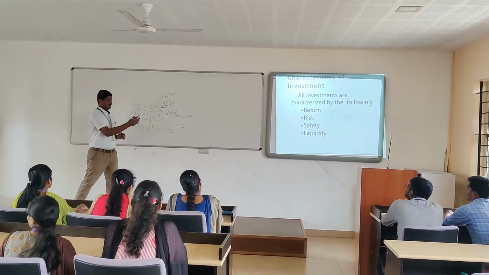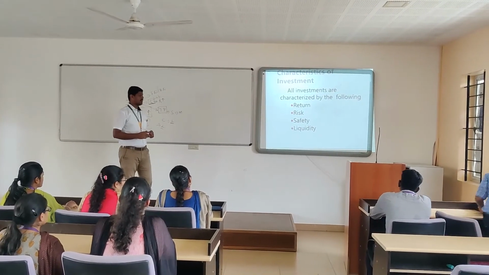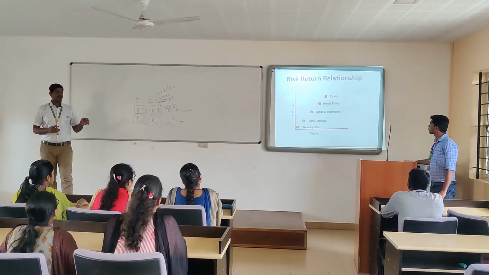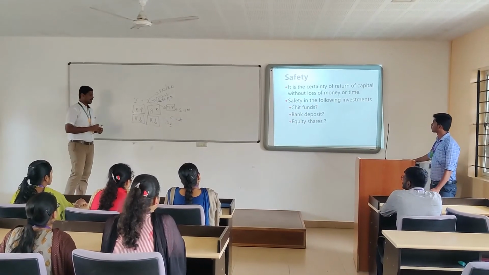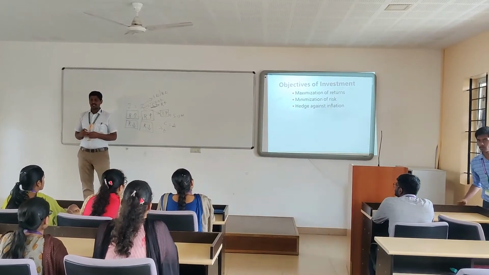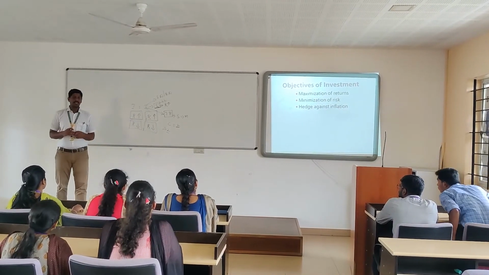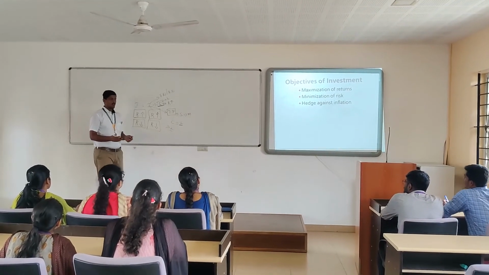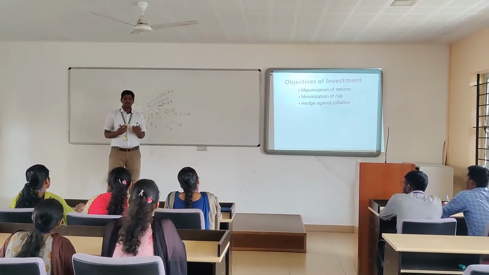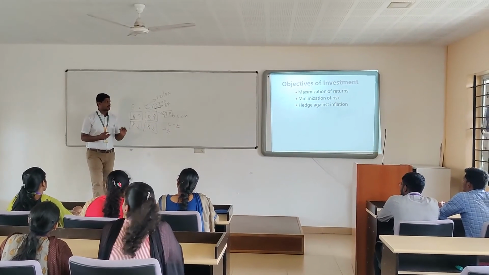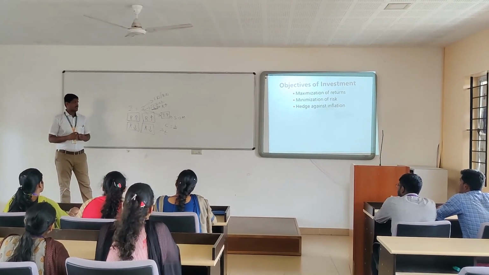The next one: objectives of investment. There are 3 objectives we have for our investment. The first is maximization of return, the second is minimization of risk, and the third is hedge against inflation. Normally, an objective is nothing but why we want to do it, the objective behind why I want to make my investment. So there are these 3 objectives. The first one is maximization of return.